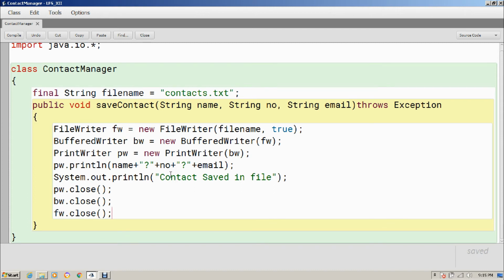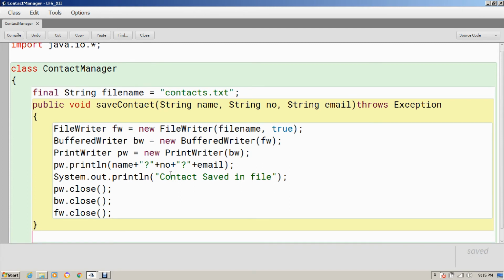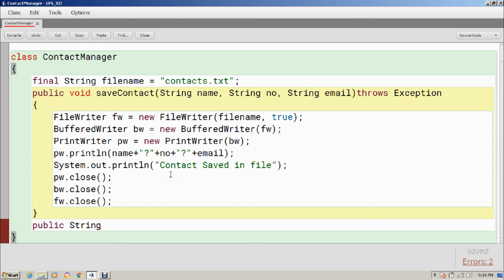Now I want to read from file, so public string. Okay, so I can return a string array, but in that case I have to store in the string array. So that is another difficult thing to do. So what I'm going to do, I'm going to return only a single string. That is one of the things. Or another easier approach is I'm going to print the content of the file. So show contact, I'm going to print everything here.